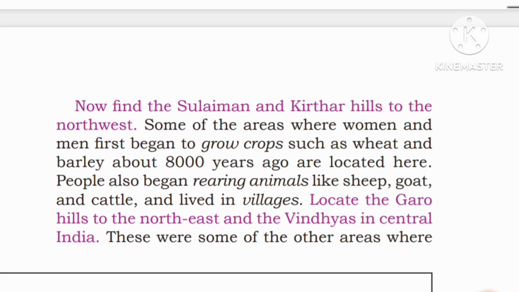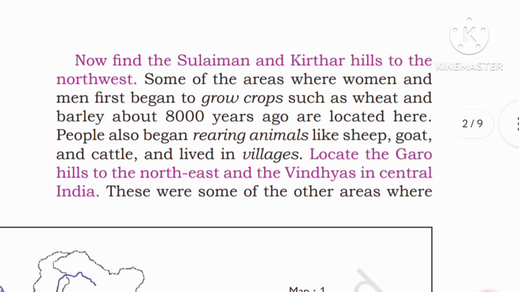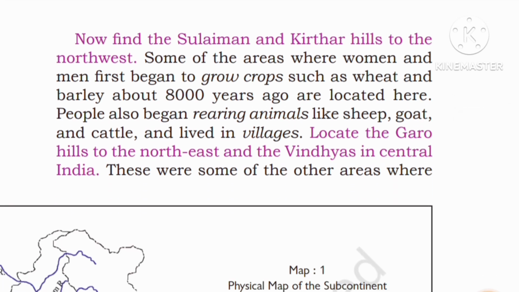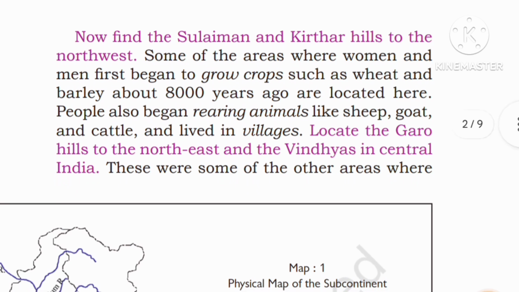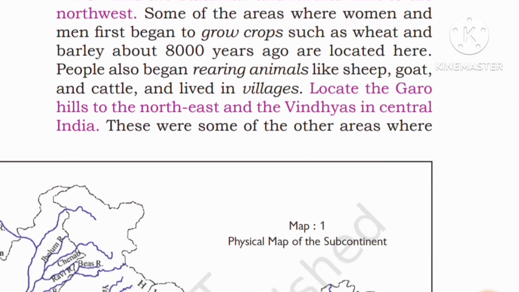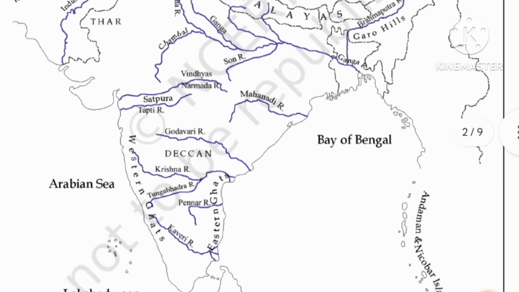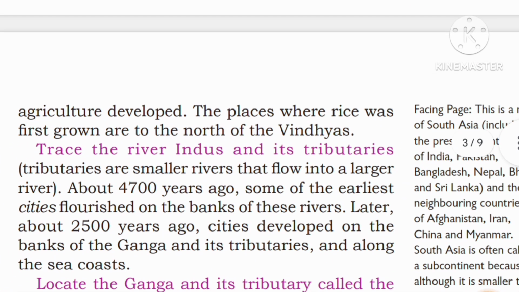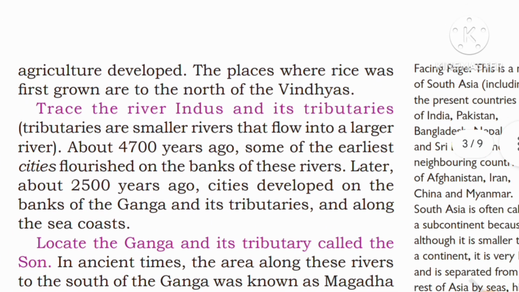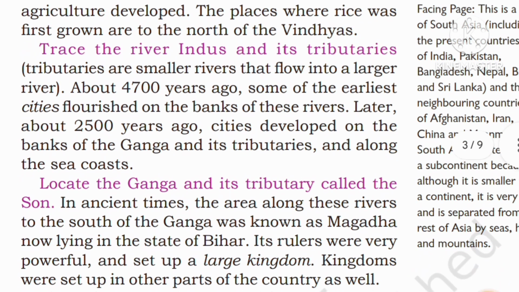Now find the Sulaiman and Kirthar hills to the northwest. Some of the areas where women and men first began to grow crops such as wheat and barley about 8000 years ago are located here. People also began rearing animals like sheep, goat, and cattle and lived in villages. Locate the Garo hills to the northeast and Vindhyachal in central India. These were some of the other areas where agriculture developed. The places where rice was first grown are to the north of Vindhyachal.